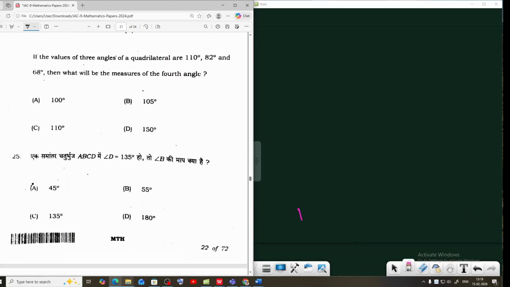Question number 24. The values of three angles of a quadrilateral are 110 degrees, 82 degrees and 68 degrees. What will be the measurement of the fourth angle?